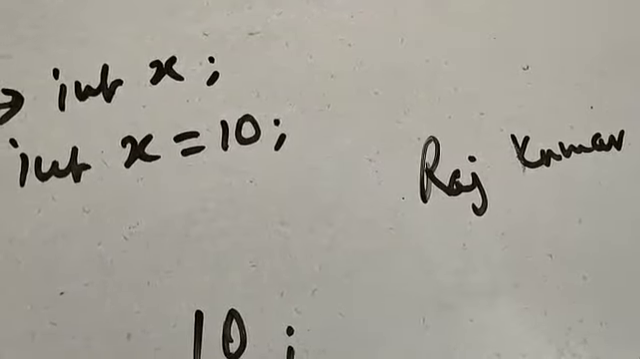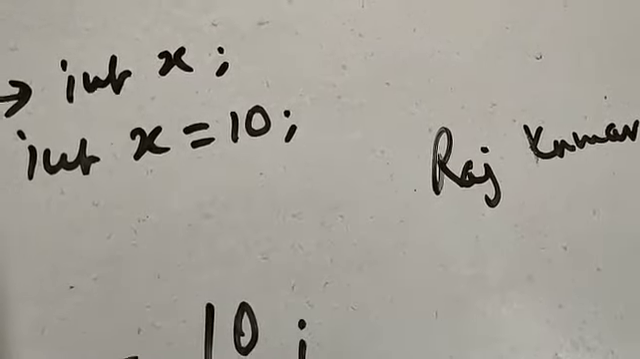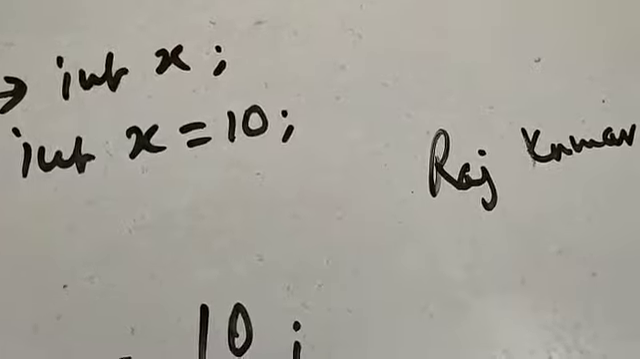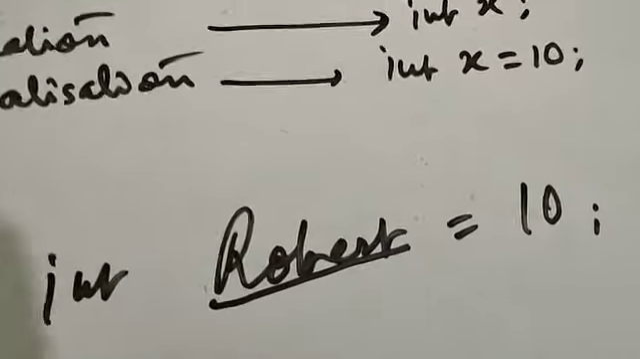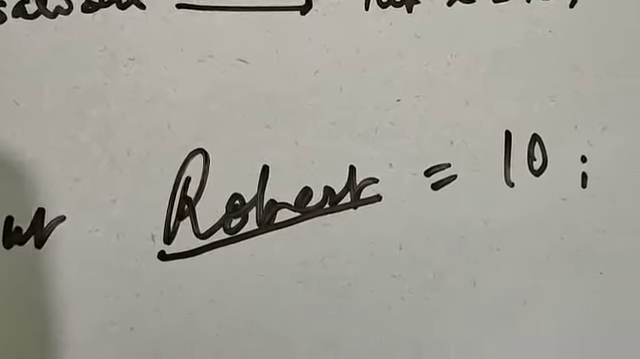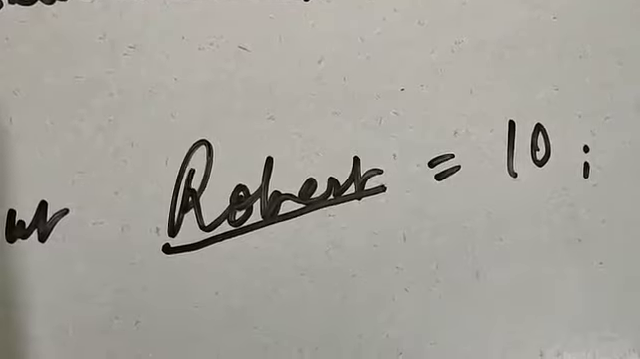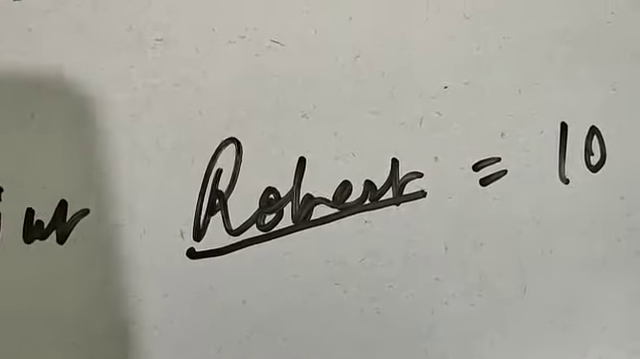A variable name should not include space, as I have already discussed. It should not start with a digit or special characters. A variable name should always begin with an alphabet, and it should be meaningful, so that it depicts the logic.